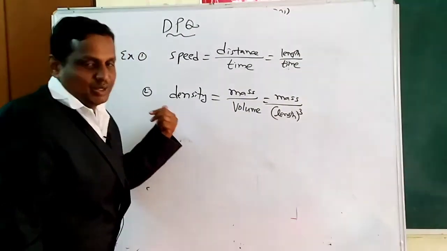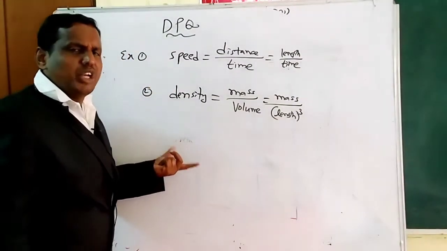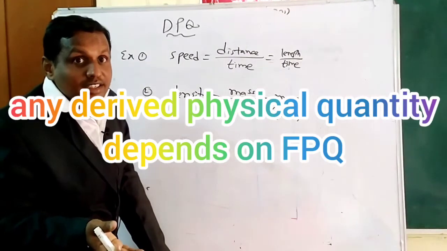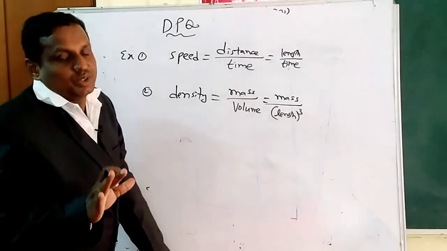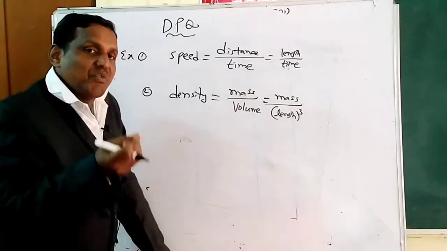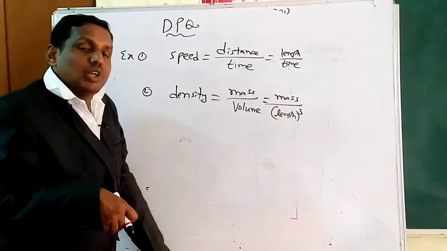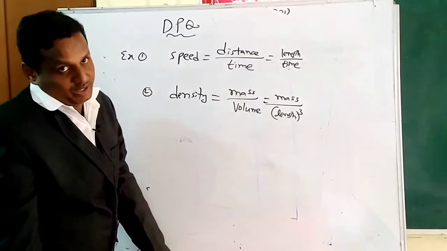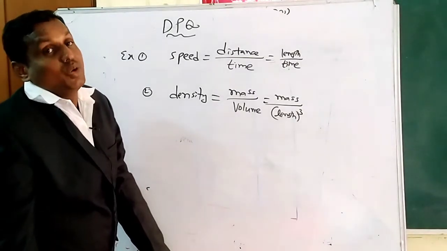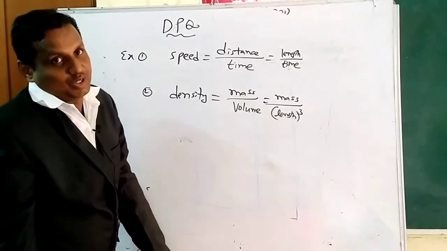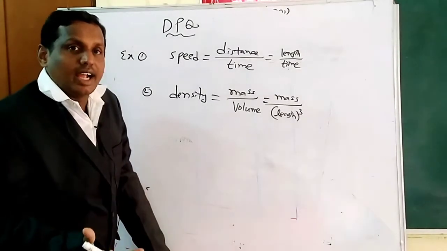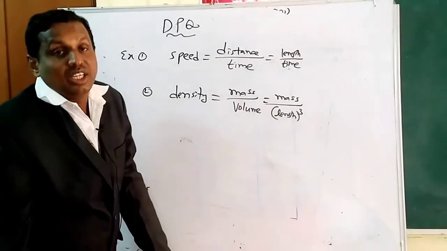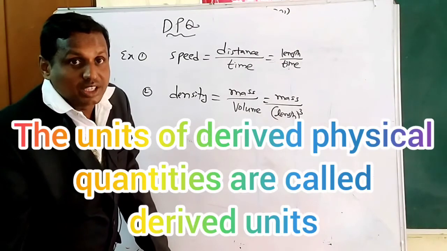This is also true for any derived physical quantity: it compulsorily depends upon fundamental physical quantities. So we can say the physical quantity which depends on fundamental physical quantities is known as a derived physical quantity. My dear students, you should focus here. There is a difference between fundamental and derived physical quantities. Derived physical quantities also have units, known as derived units. The units of derived physical quantities are known as derived units.